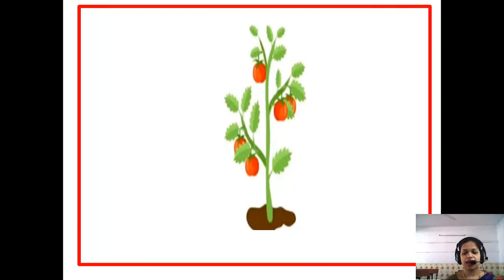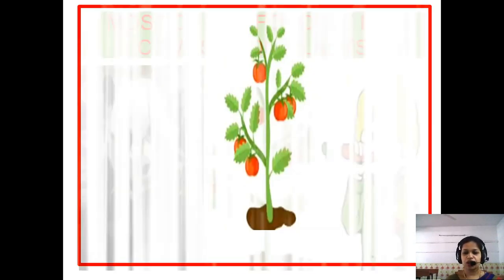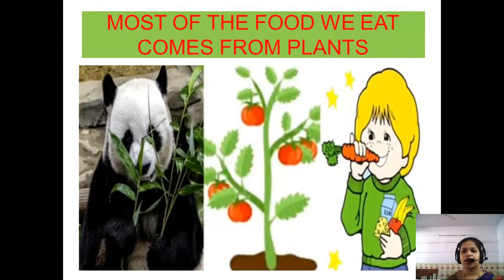We all know that food is essential for us to live, and most of the food that we eat comes from plants only, whether for humans or for animals. We all get the food from the plants, but plants also need food for themselves. Plants को भी खाना खाने की जरूरत है, so that they can also grow and reproduce, right or not? Yes, but where do plants get their food from? उन्हें अपना खाना कहाँ से मिलता है? Where do plants get their food from?